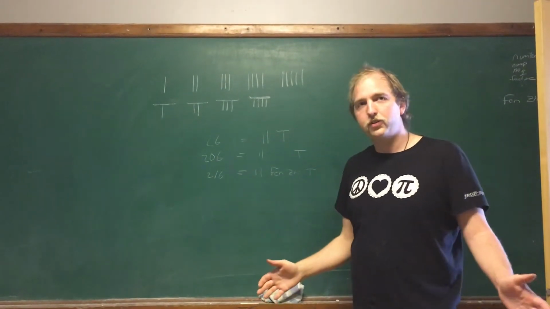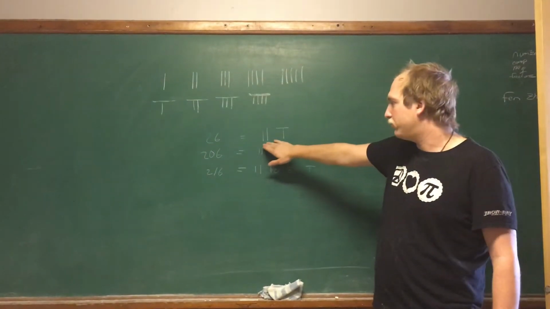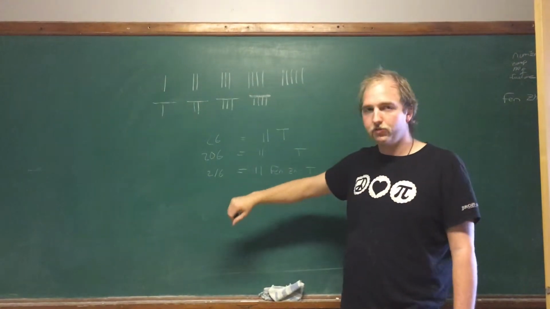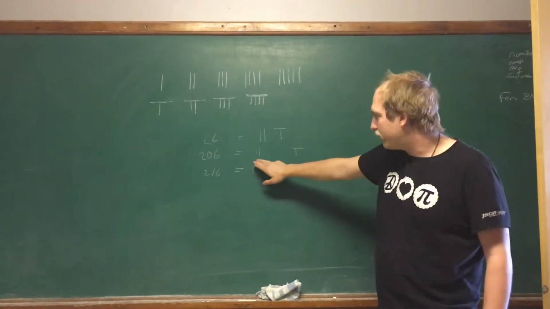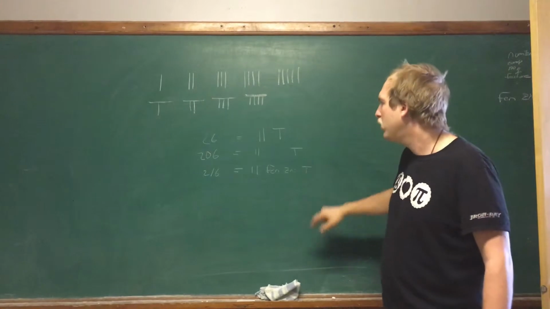Now, let's say you want to write a number larger than 9, say 26. You're just going to write the symbol for a 2 and the symbol for a 6. Let's say you wanted to write 206. Quite similar, you're going to write the number for the 2, you're going to leave a blank, and then you're going to write the number for a 6.